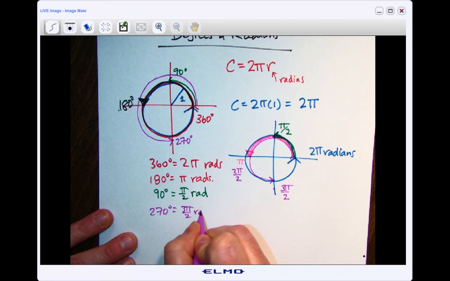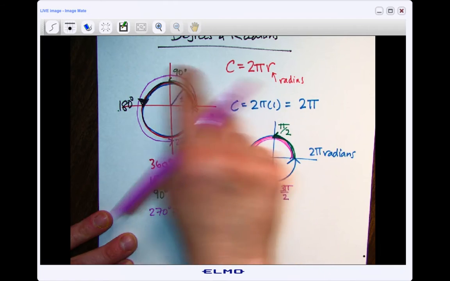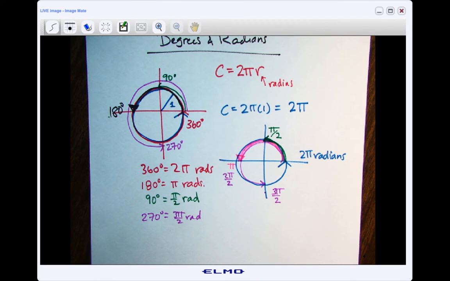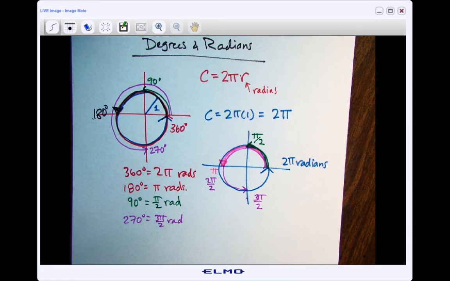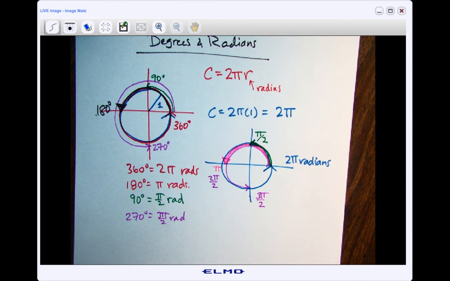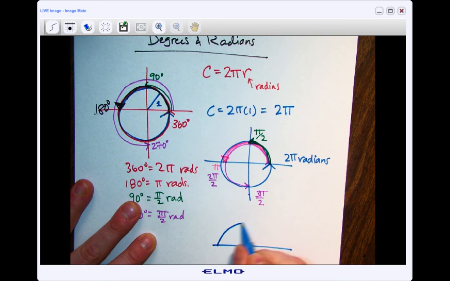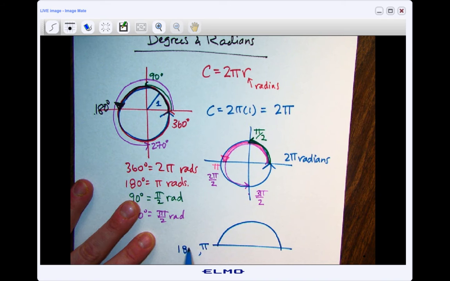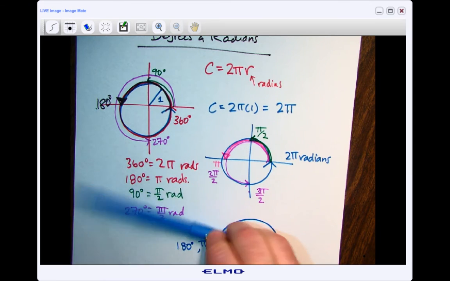Now you really don't have to memorize these, but knowing these 4 things is good because it's going to help you to do the other ones. Now if we want to convert degrees to radians, there's a couple ways we can do it, but there's a few angles that we use all the time that it's just good to know their radian measures because it's helpful. So let's just take the top of this circle for a minute. Okay, so this is pi, or some people call it 180 degrees, if I spin, right, from here. So not a distance, but how much my pen spins.